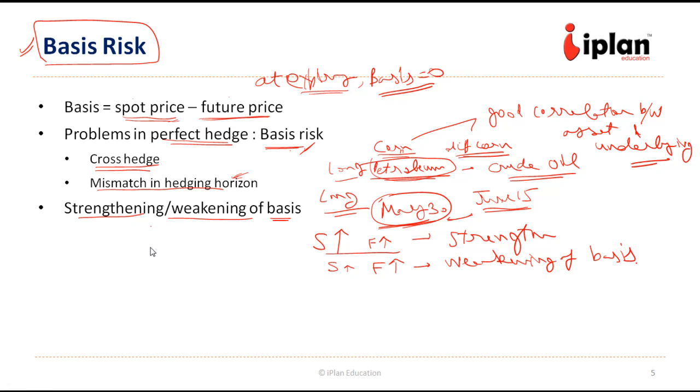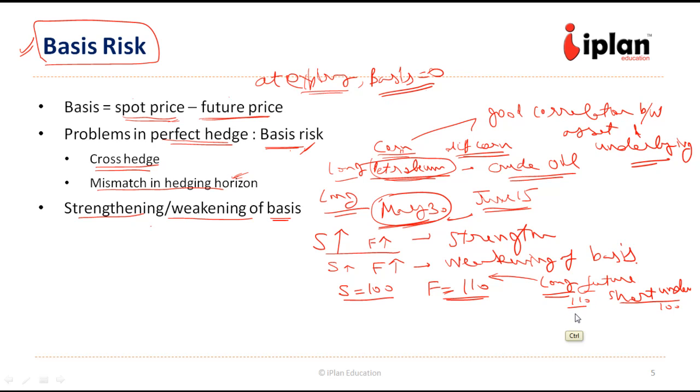Let us take an example to understand how the strengthening or weakening of basis may create a problem. Suppose spot was at 100 and future was at 110 at one point in time, and the company had a long position in this future. So it is going to buy this particular contract at 110 at the time of expiry. So the company is long future and short underlying, which is at 100, future is at 110. This $10 difference could be attributed to the interest rate or carrying cost, etc. Now the difference is 10.